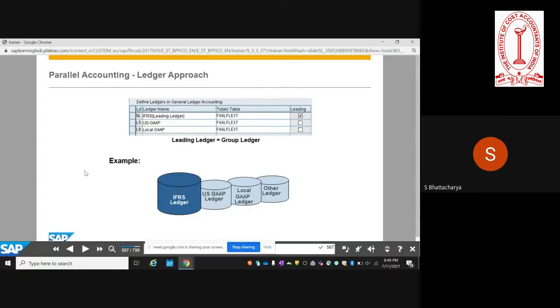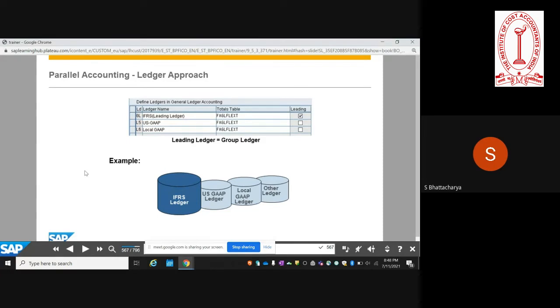So it is possible that a European company will have IFRS as the leading ledger. An Indian company will have the Indian Companies Act as the leading ledger. And then you can have other parallel ledgers also. You can have any number of additional non-leading ledgers, but you will only have one leading ledger.